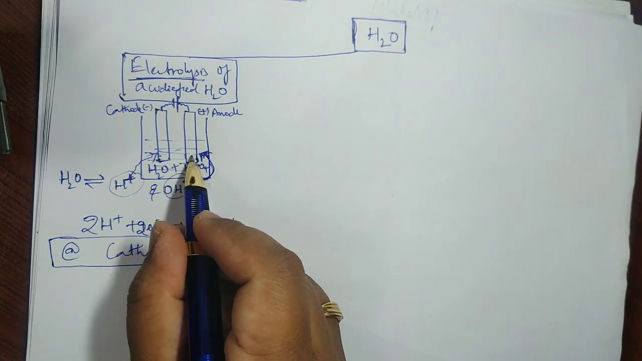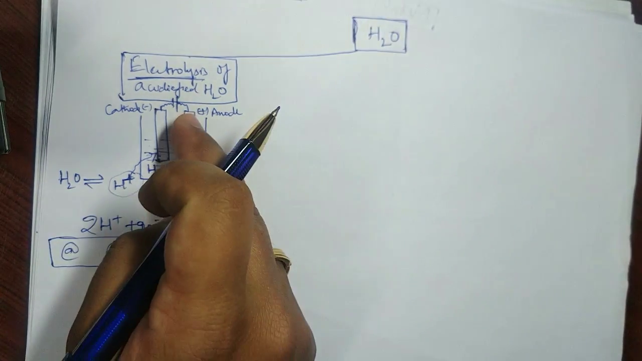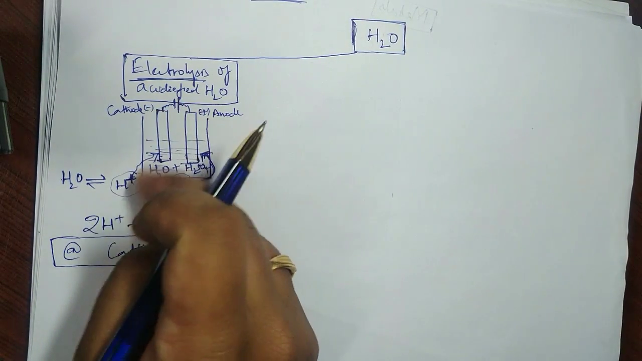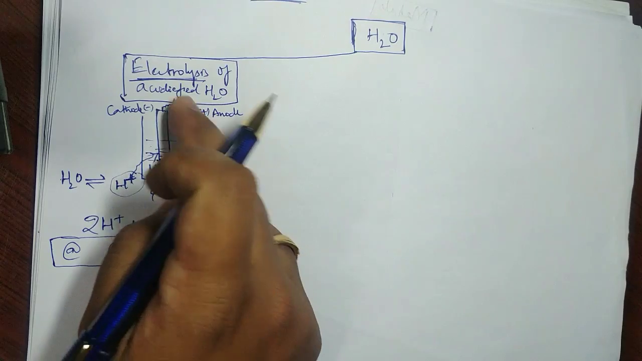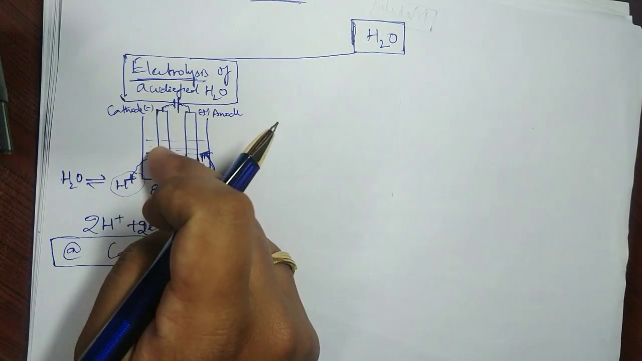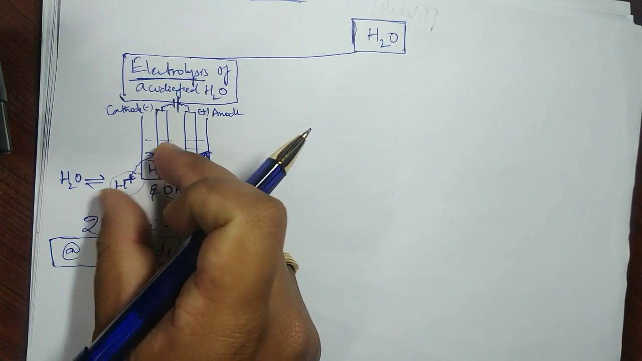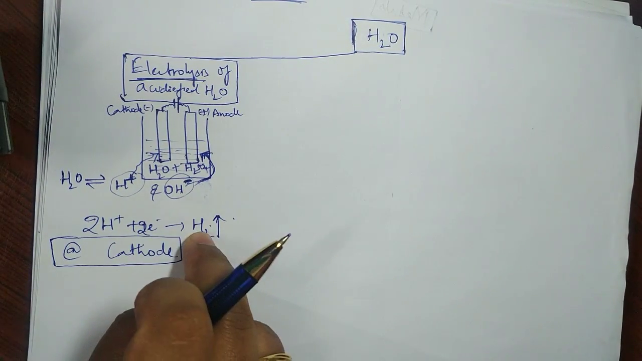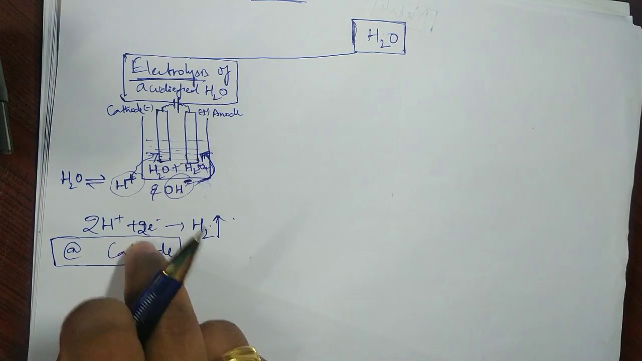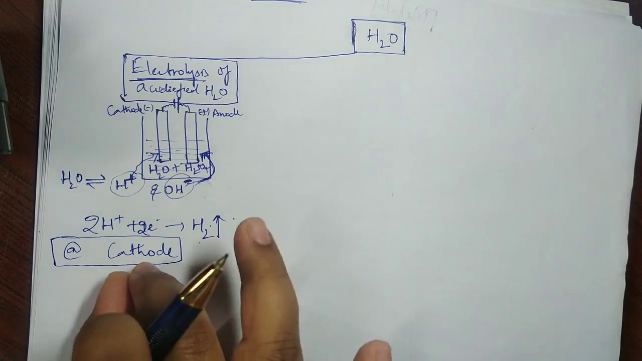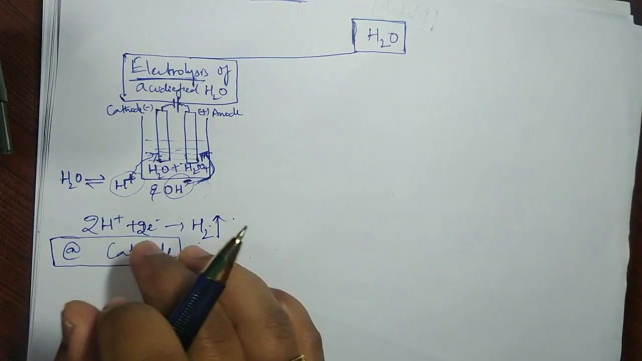At the positively charged rod, electrons are lost, and these electrons are accepted by the H plus ions at the cathode. The electrons will be flowing like this. Each H plus ion accepts an electron and becomes a hydrogen atom. Two H plus ions accept two electrons and become hydrogen gas. So hydrogen gas is liberated at the cathode. This is the point I want you to remember.